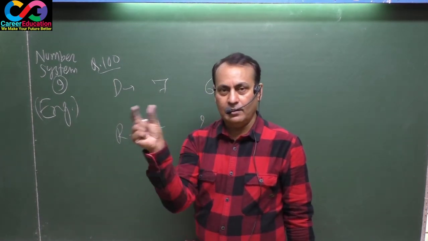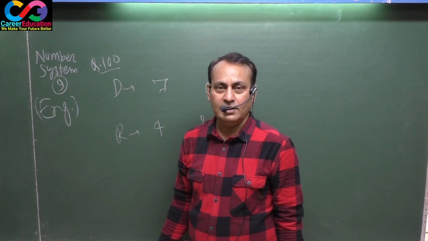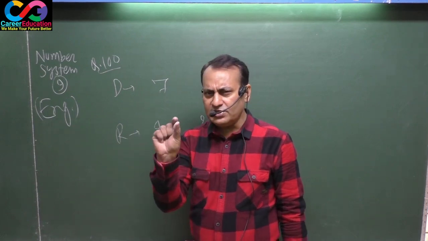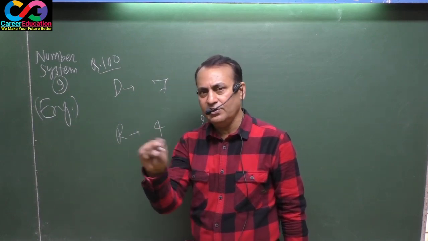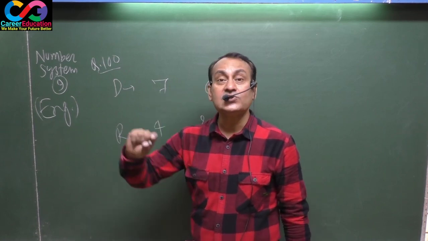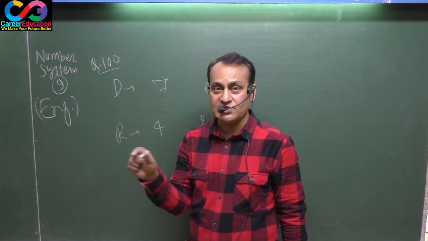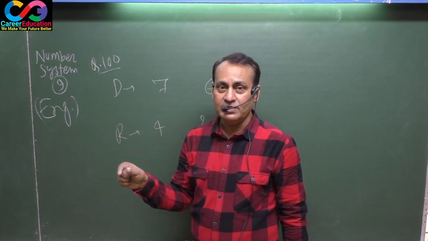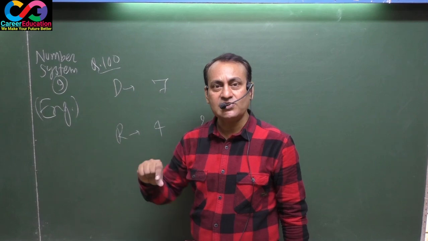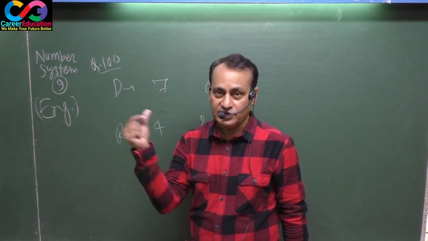Type 1 you got, type 2 you got. This is type 3. In this question, there is a minute difference in the language: the word successively divided. In the earlier 2 questions, the word successively was not used. This is a major point for this question.